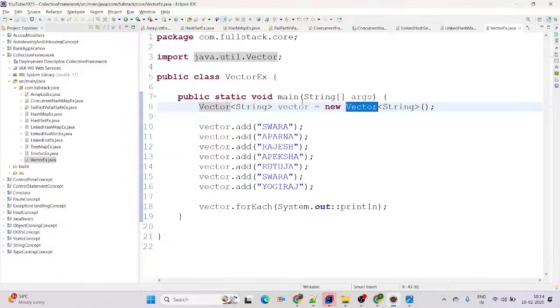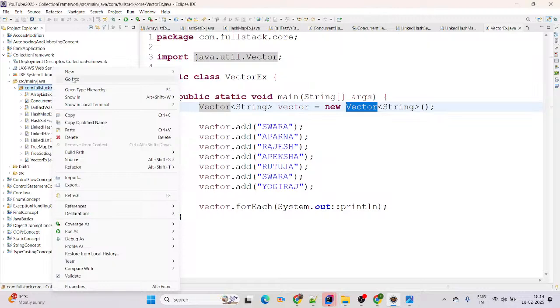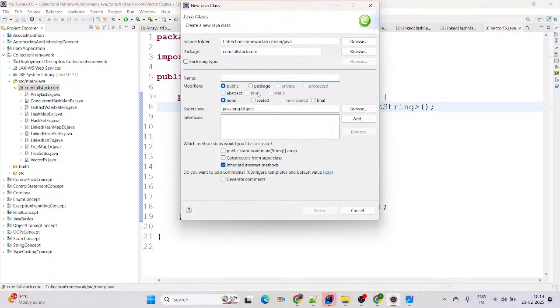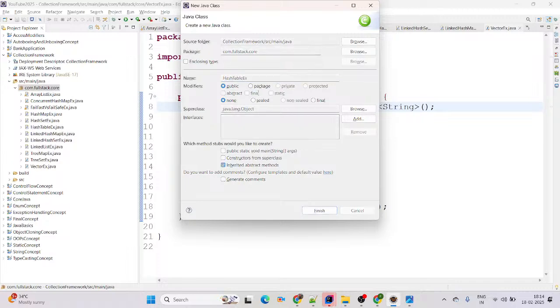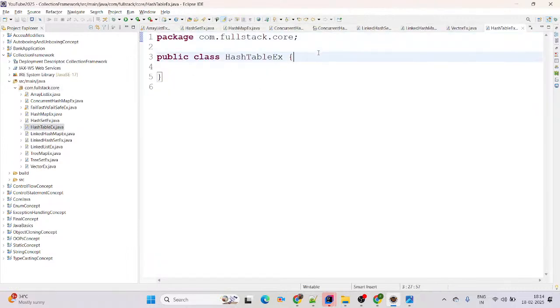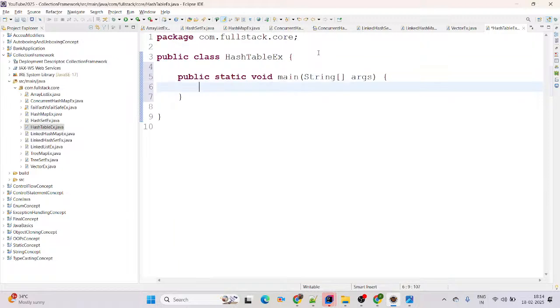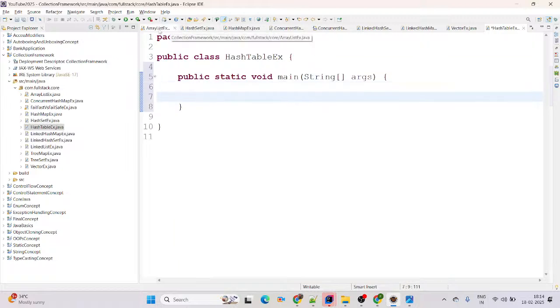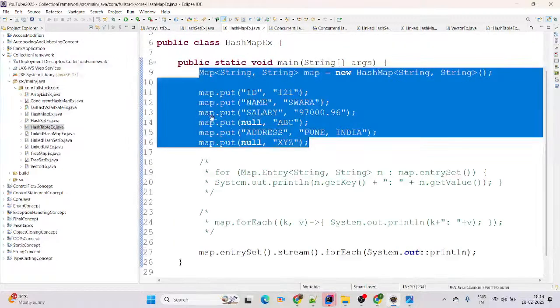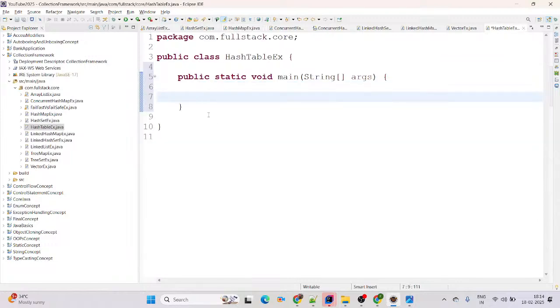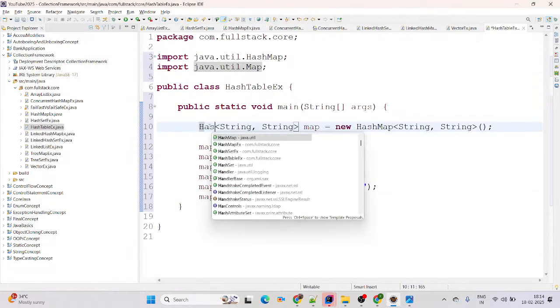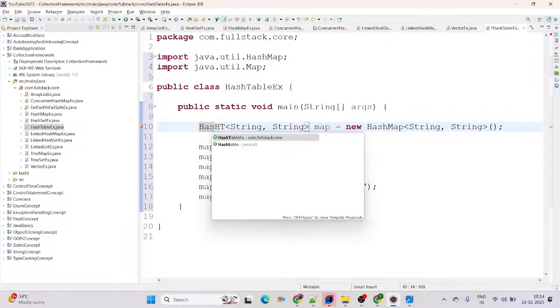We'll come up with a practical example for Hashtable. Right click on package, new Java class. I'm giving here Hashtable example. Simply create the main method. For the time being, I'm just adding the same HashMap code whatever we have added there, but instead of Map, this will be Hashtable.